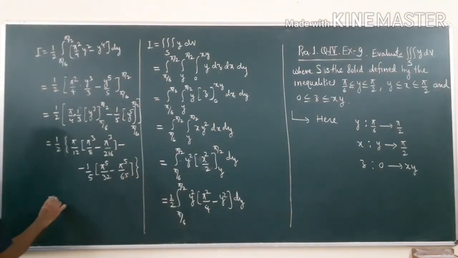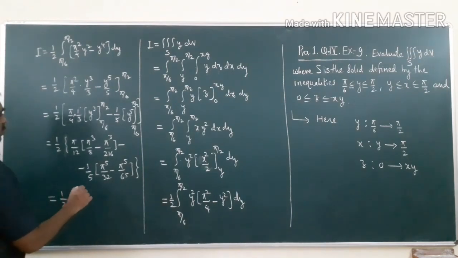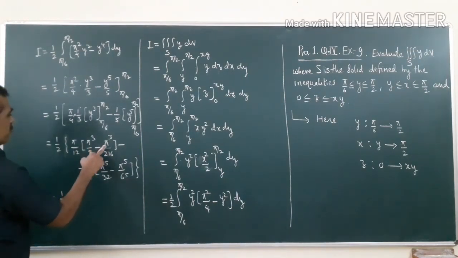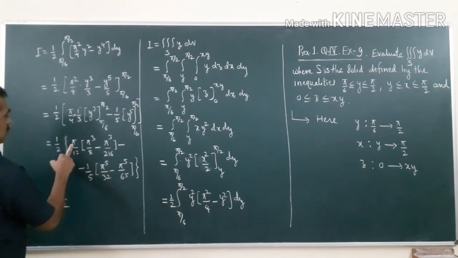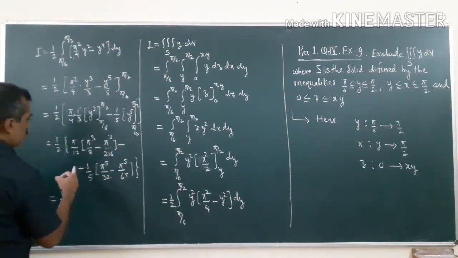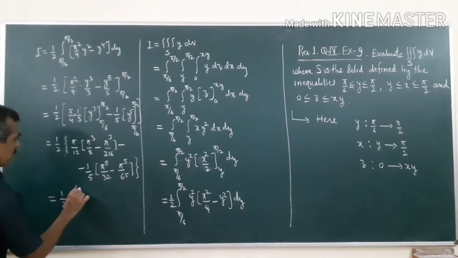Okay, so this is equal to 1 by 2. Now what I will do is take pi cube common here, so that is pi raised to 4 and this is pi raised to 5. So I will take pi raised to 4 outside.